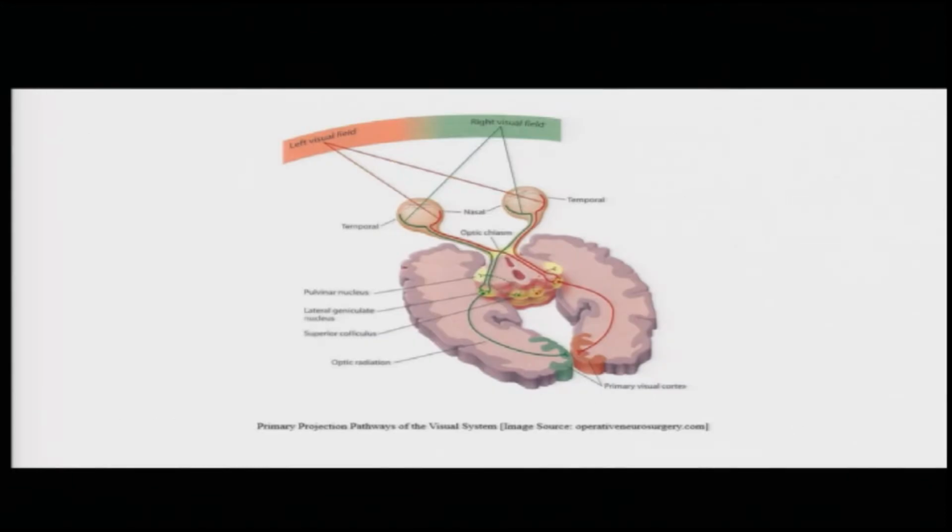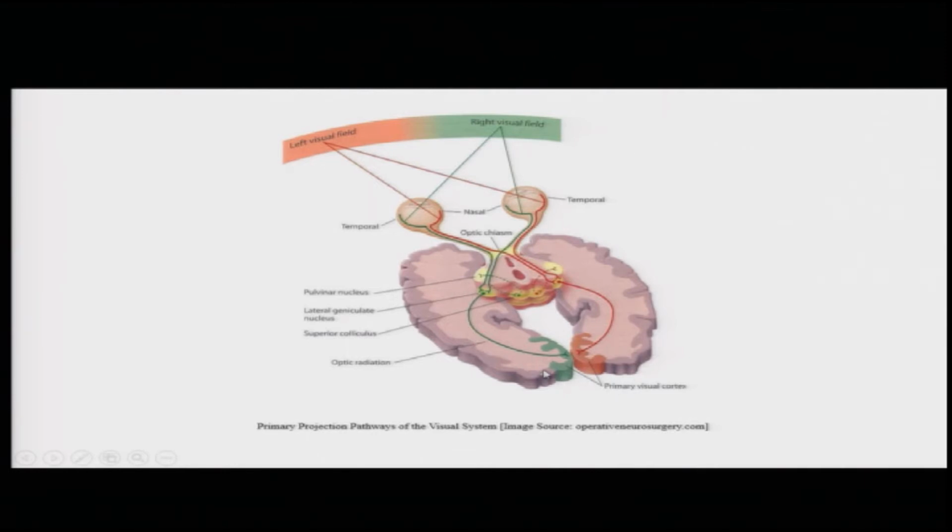Let us have a quick look at how this connection is happening. So, you can see that the optic nerve coming out of the eye sockets is crossing over at the optic chiasm to the left and the right side of the brain. You can see that there are projections to the pulvinar nuclei, the lateral geniculate nuclei, and also to the superior colliculi. And finally, the information from this region is relayed to the primary visual cortices, which are at the back of the brain.